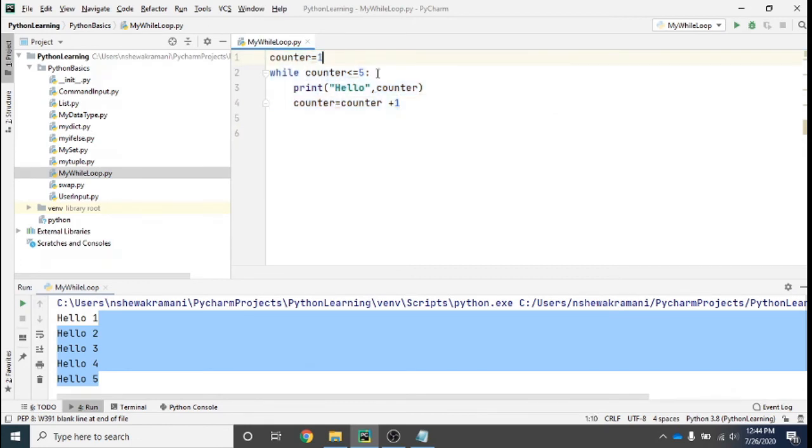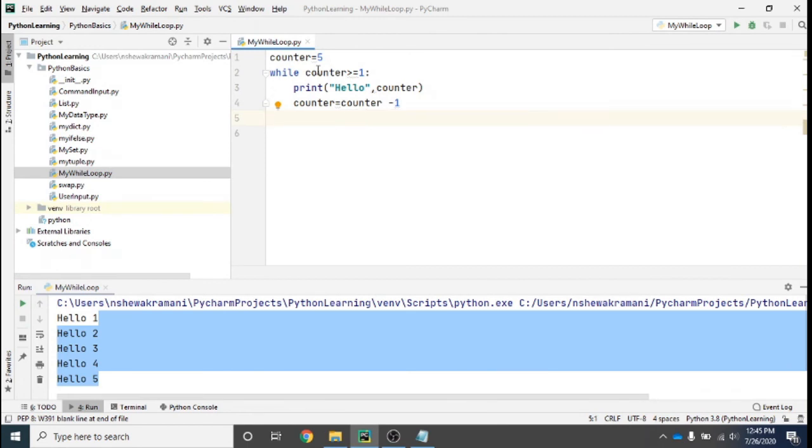I can even make counter equal to 5, okay, and here I can decrease the counter. I will say counter equal to counter minus 1, and here I can change the condition. So I will give greater than or equal to 1. Now understand this, we are doing the same thing but in a reverse way. So here the counter is 5, it will check counter is greater than 1, yes it is, it will print the counter, and then it will decrease the counter because I have written counter equal to counter minus 1, so my counter becomes 4 now.